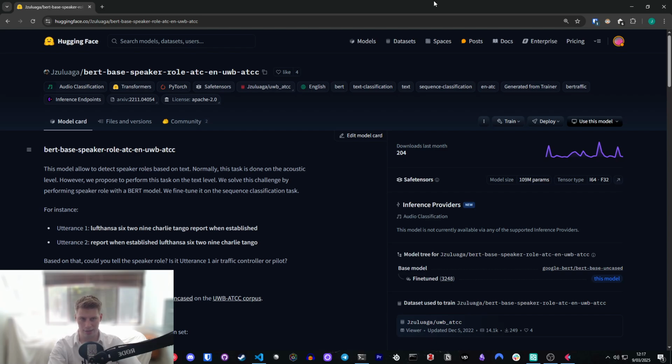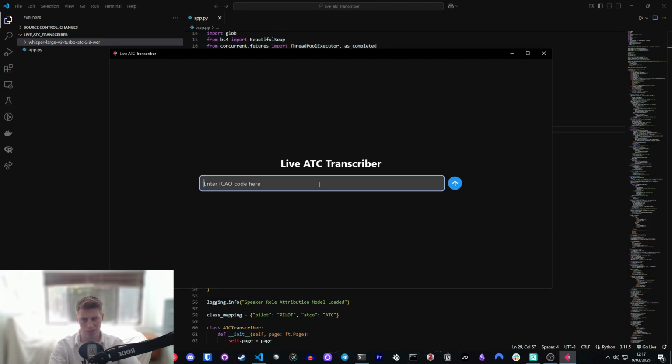This isn't really a fantastic speaker diarization model, which is doing proper speaker attribution of like a call sign or something like that. But it's just the best that I could get at a moment's notice. So that's what I'm using at the moment.